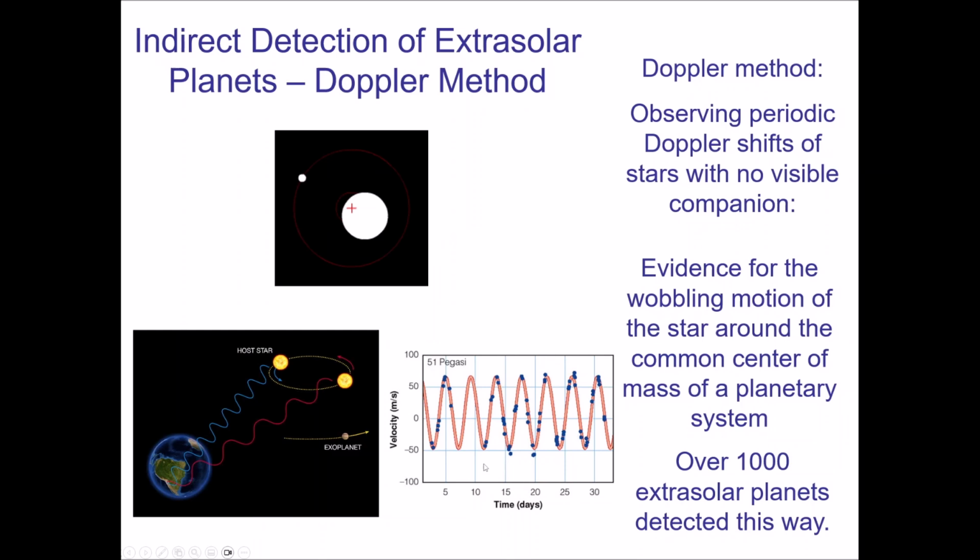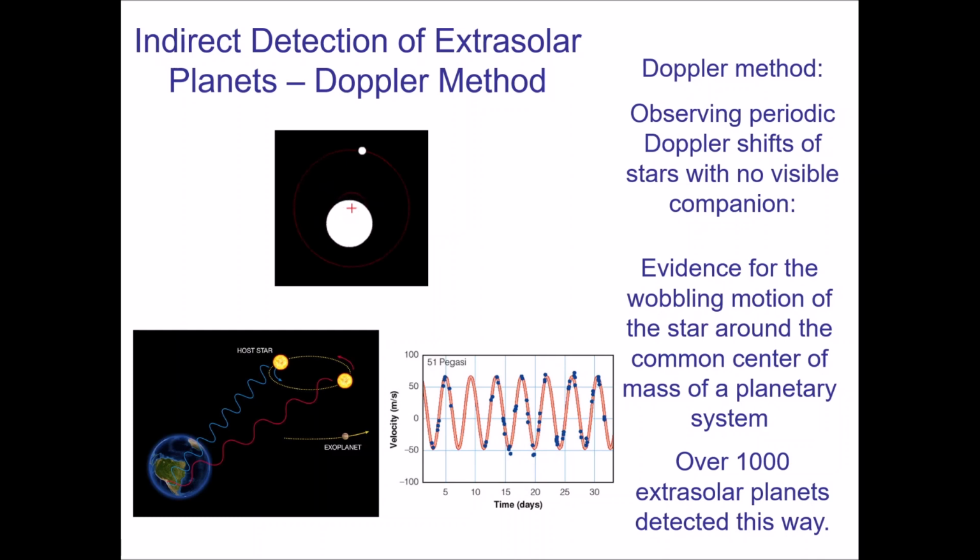Now, this is a very famous piece of data. This 51 Pegasi was the very first time we discovered a planet around another star. It's like 95, I want to say. We see that 51 Pegasi, that star, is experiencing these periodic Doppler shifts. It's going back and forth, back and forth, because there's something pulling on it. And through this data is when we first discovered the existence of other planets.